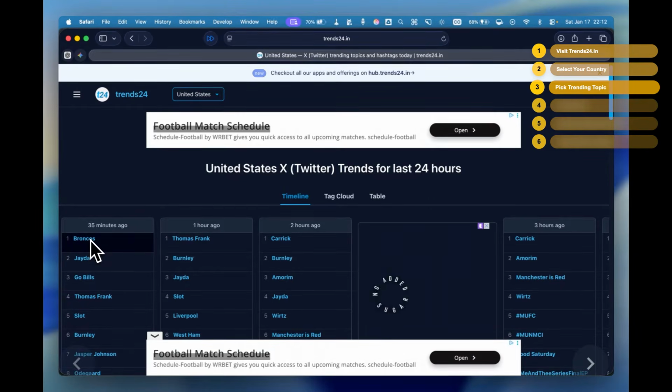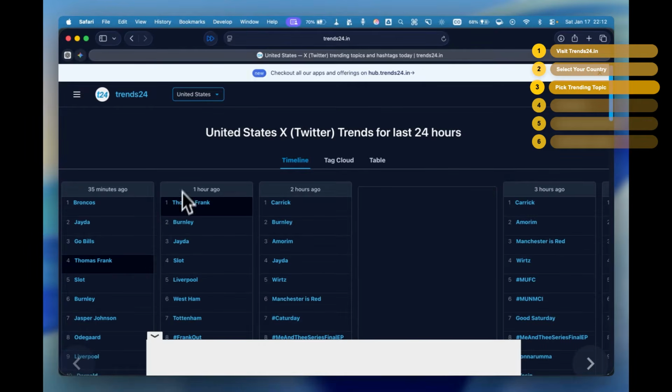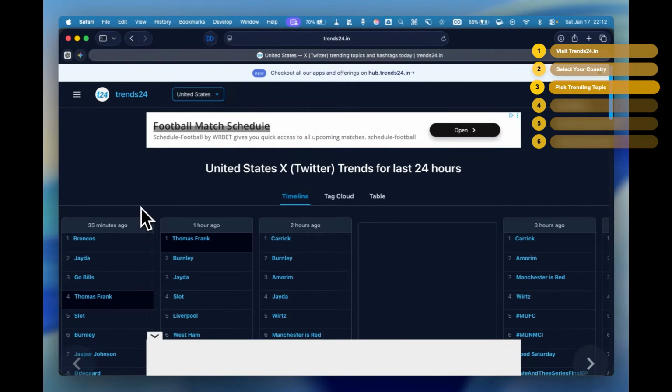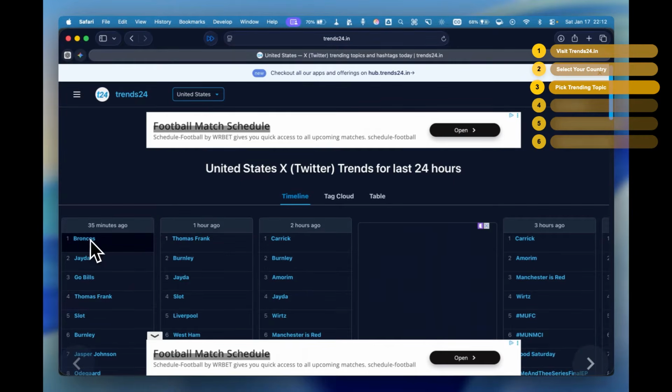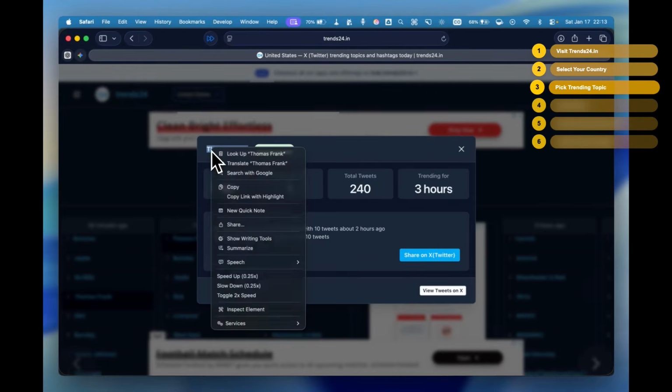Follow 3 rules. First, it must be within the past 3 hours. Fresh trends are still growing, and people are actively searching for content about them. Second, it must be in the top 3 positions. Higher rank means more search volume. Third, check the statistics. Click on any trend, and you'll see the rank, best position, number of tweets, and how